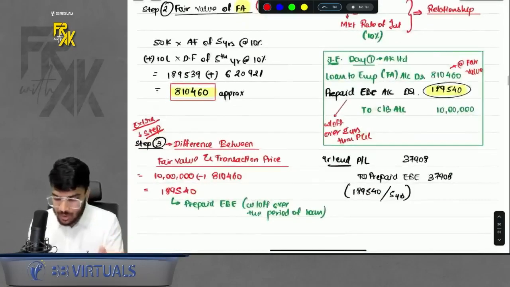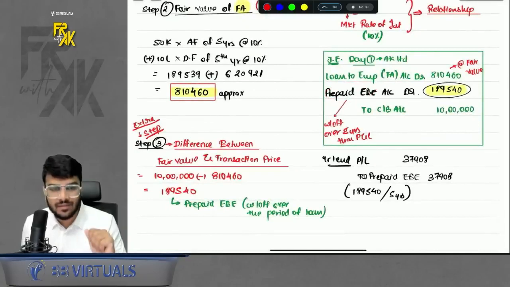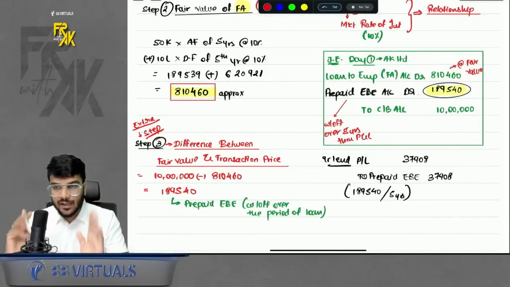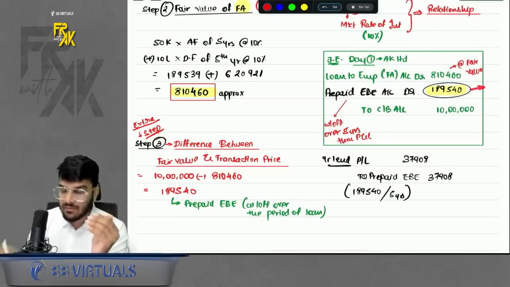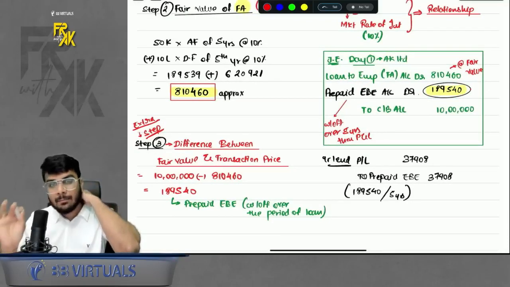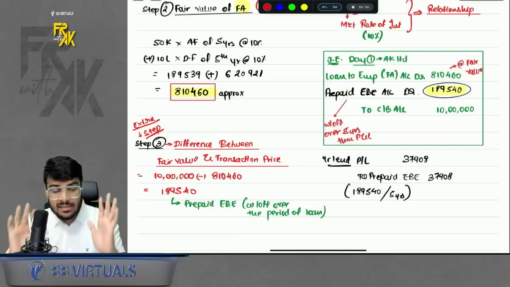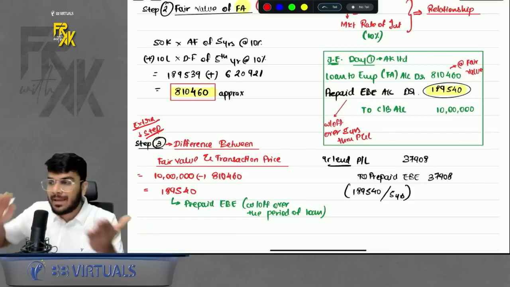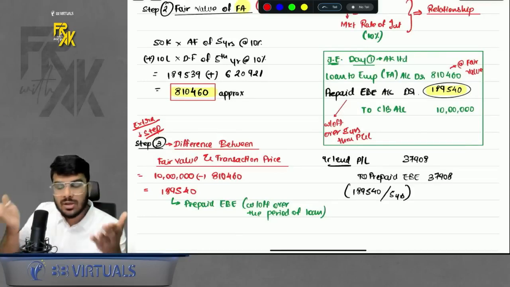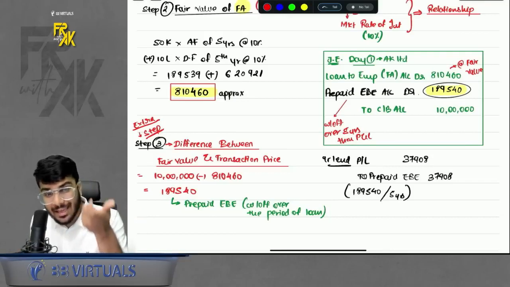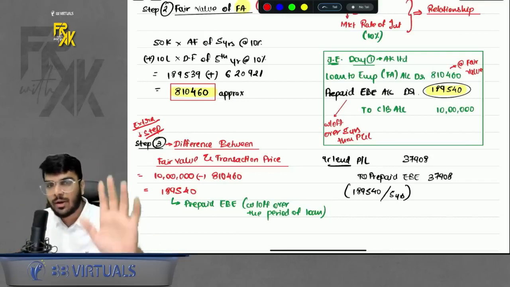Sir, why prepaid? Because the company gave the loan for 5 years. That means this is an expense for the company for 5 years. If I want to give a logic behind this, what is this 189,540? This is nothing but the foregone interest by the company in present value terms. This is the interest which the company could have earned by giving the loan to someone else. But because it gave the loan to its own employee, it has foregone this much interest. So this is the expense for the company, but not of day one, of whole 5 years.